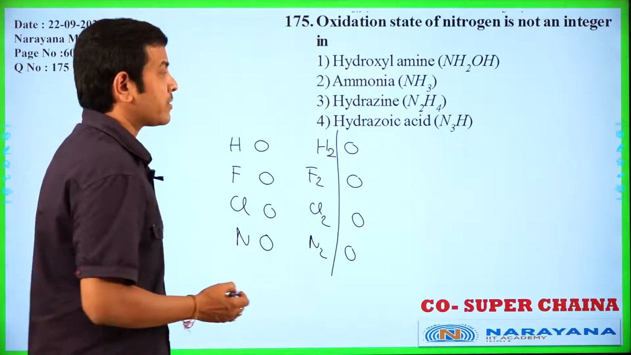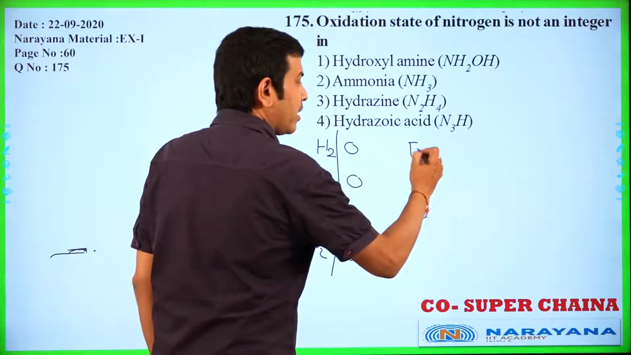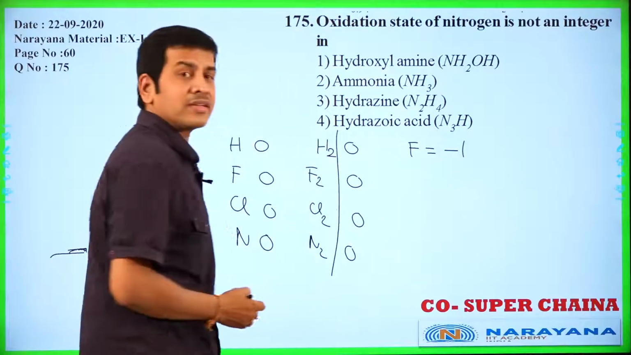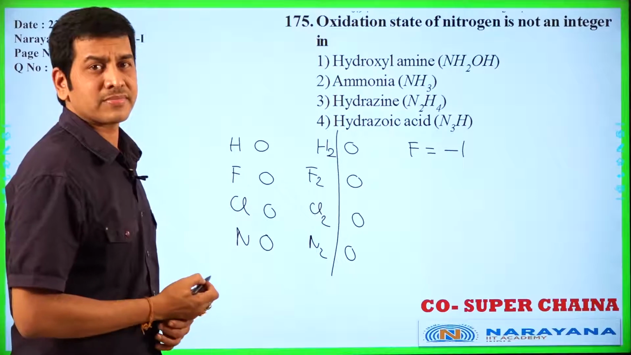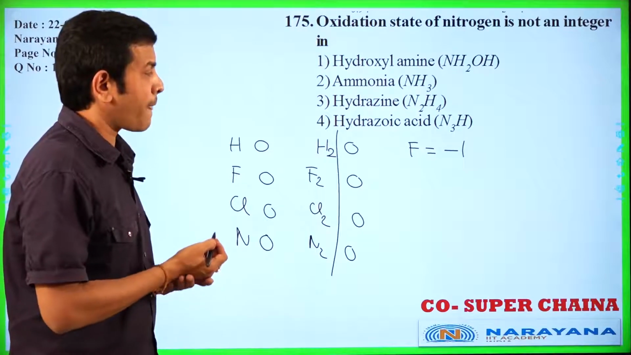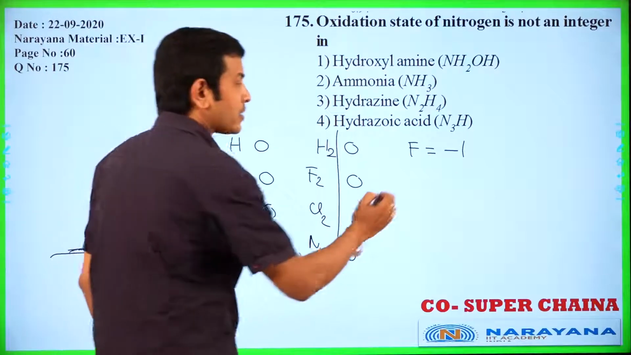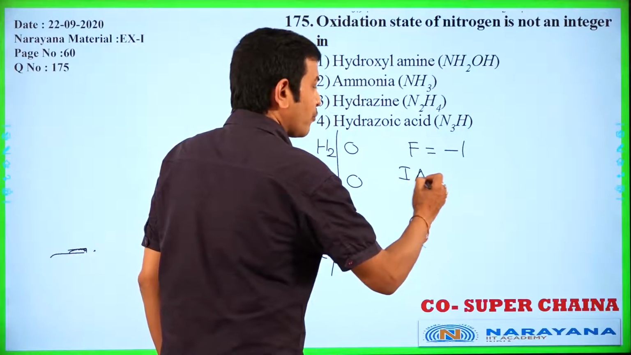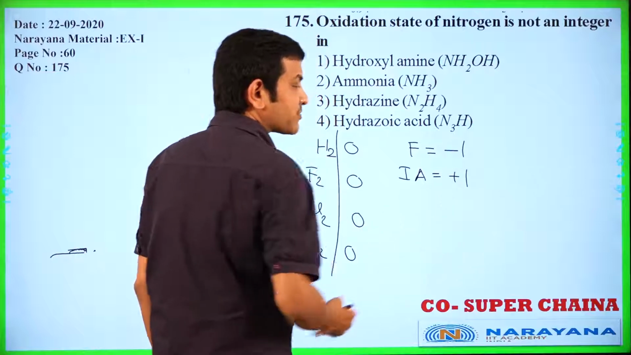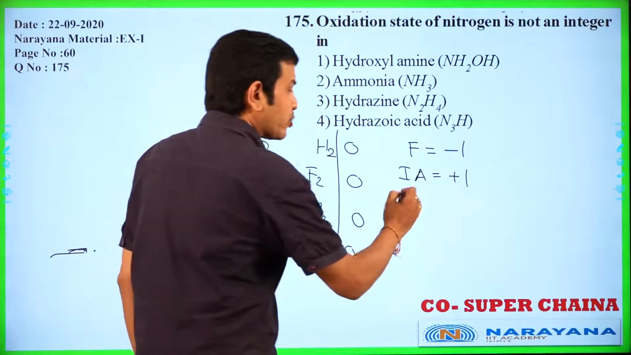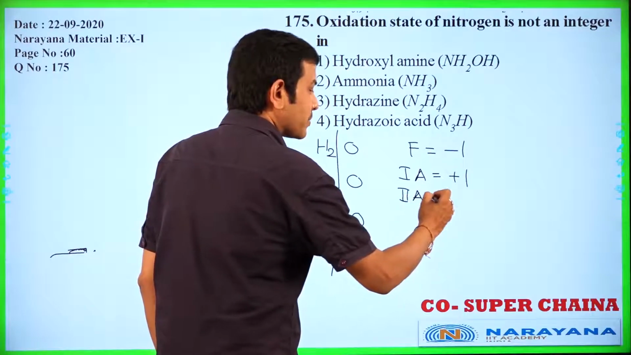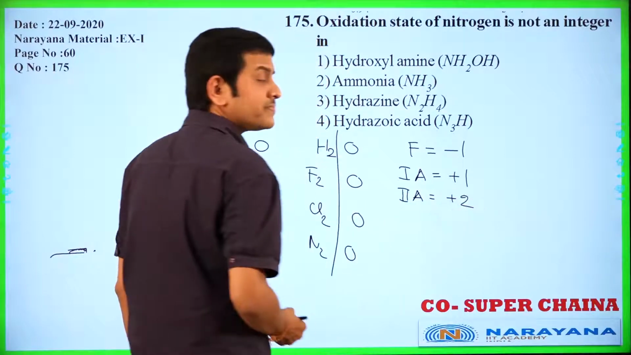And fluorine oxidation number is always -1, unique oxidation number. Always, because of high electronegativity, fluorine exhibits only -1 oxidation number. And 1A group elements have oxidation number +1 only. And 2A group elements have oxidation number +2 only.